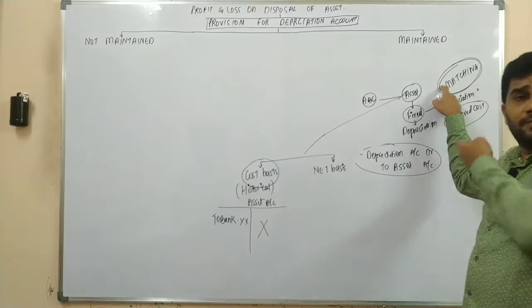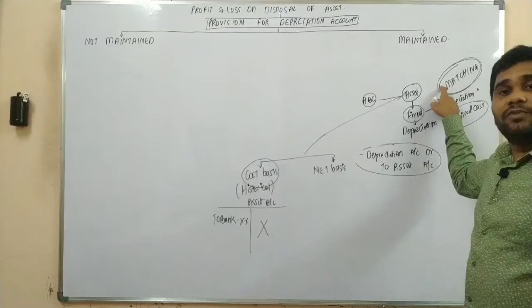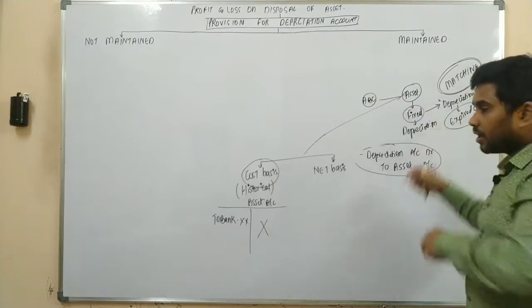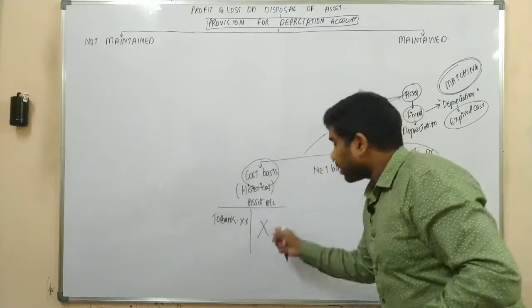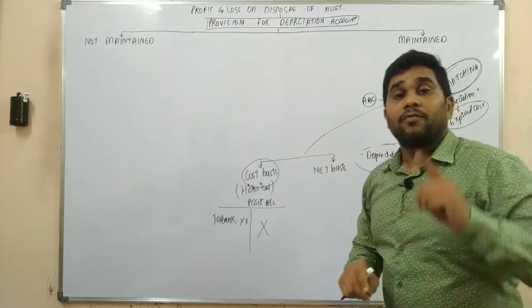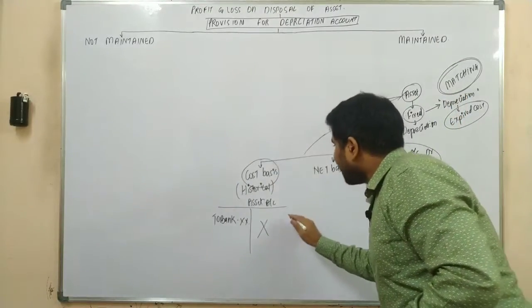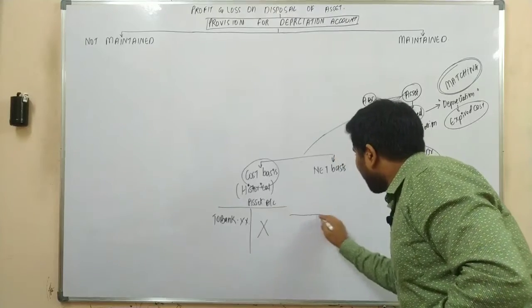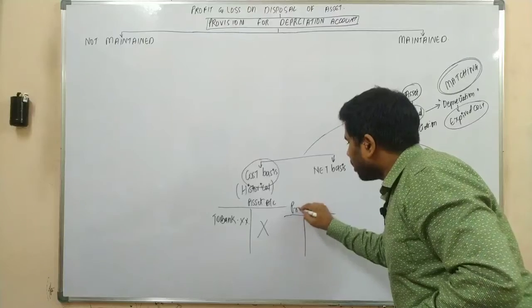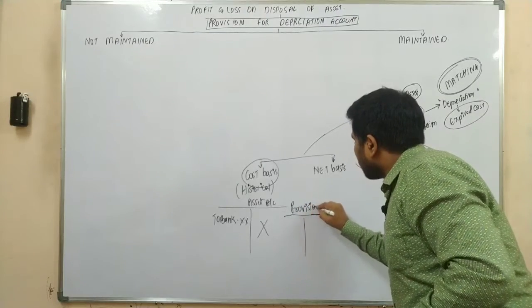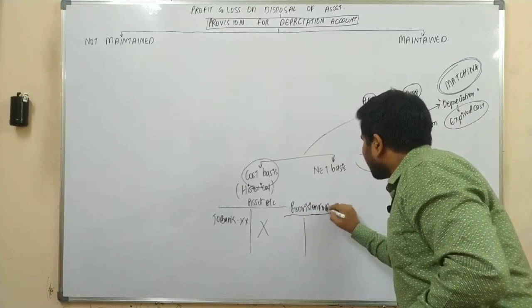So as there is a conflict here, instead of transferring depreciation on the credit side of your asset account, we are maintaining a separate account. That separate account is nothing but your provision for depreciation account.